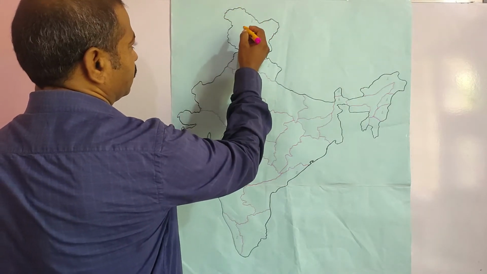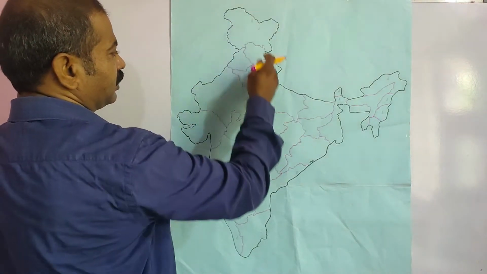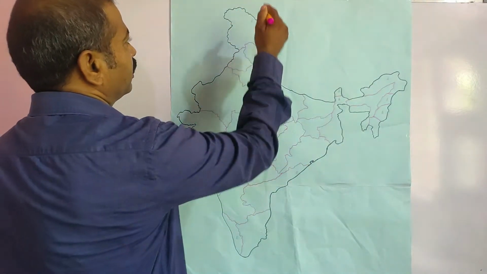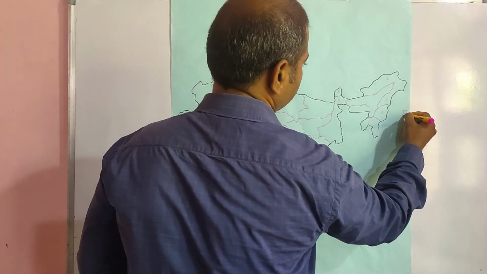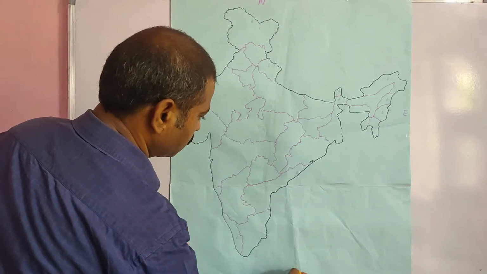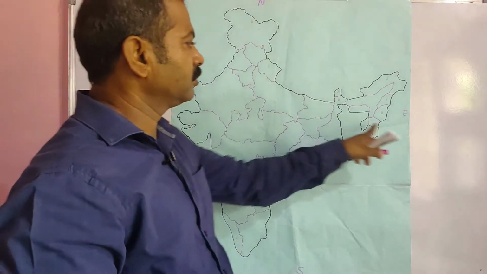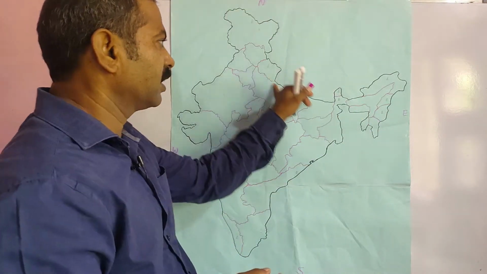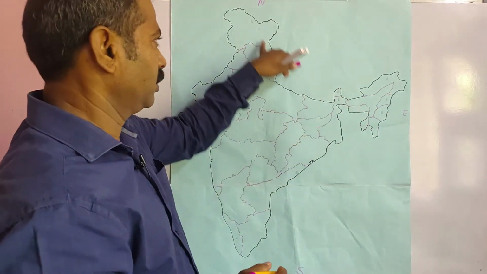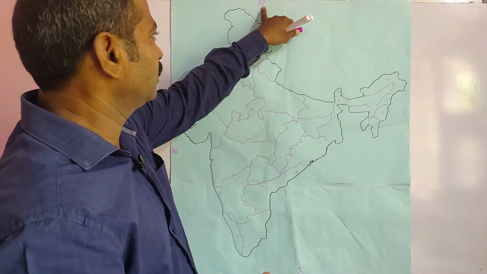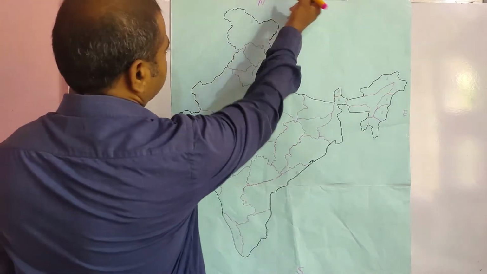Himalayan mountain ranges. Okay, the first and the longest mountain ranges in India is Himalayan mountain ranges. This is north, this is east, this is south, and this is west. So from north to east, these mountain ranges are in arc shape. So these mountain ranges are from north to east.